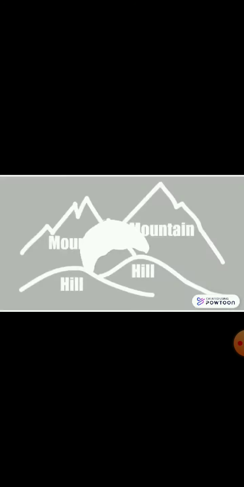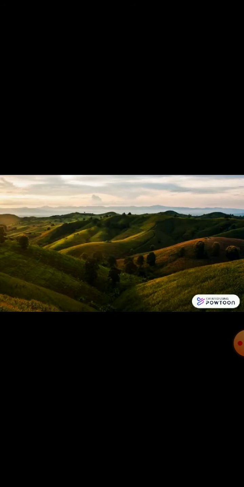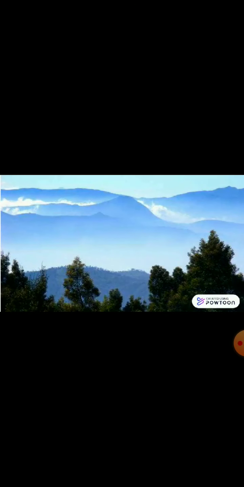Now, let's learn first about hills and mountains. A high land with a round top is called a hill. You can see a hill in this picture. So a hill is a high land with a round top. The Vindhya Ranges, Satpura Ranges and Nilgiri Hills are examples of hills. Do you know the Nilgiri Hills are an important destination too?